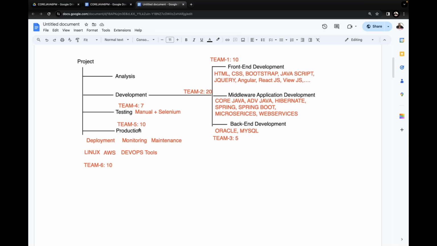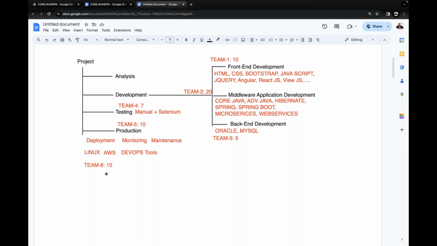And for production, an operations team is available. How many members? Maybe 10. Not only that, there are server administrators and network administrators, maybe 2 more teams, nearly 10 plus 10, maybe 20 members. Altogether, to complete a particular project in any company, how many teams work together? Almost 6 to 7 teams must work, and only then is the project completed.